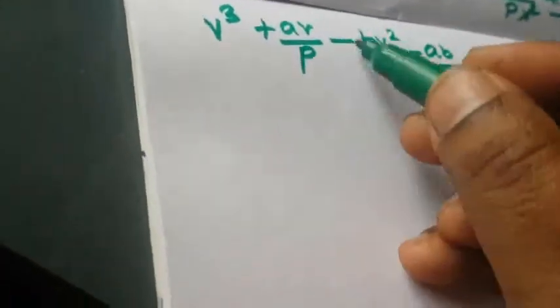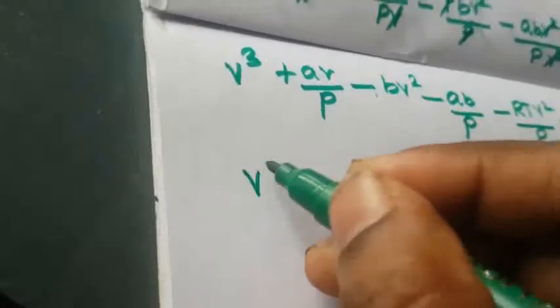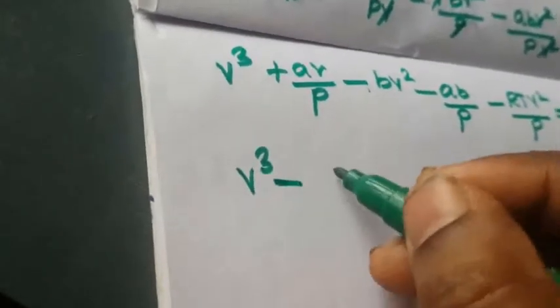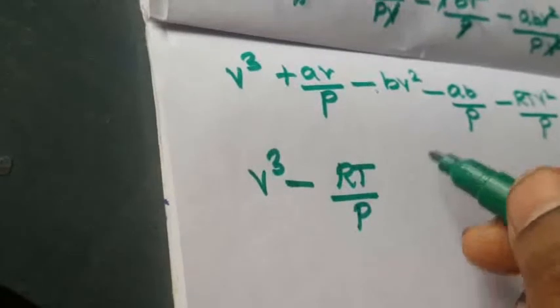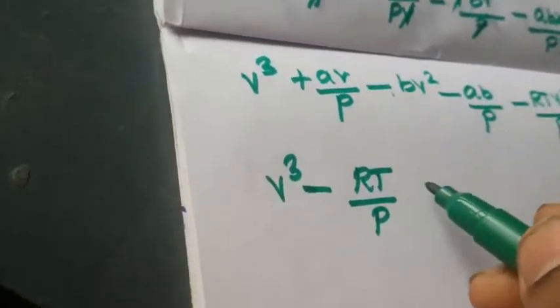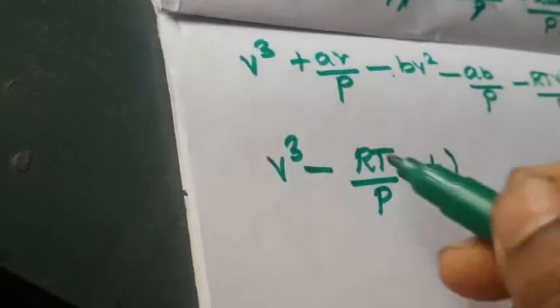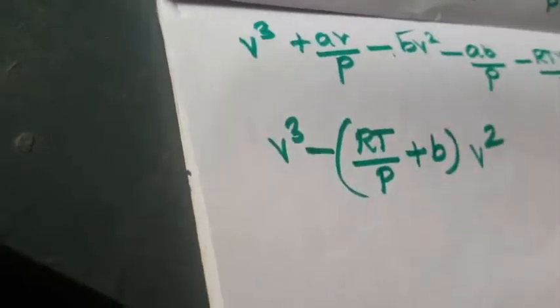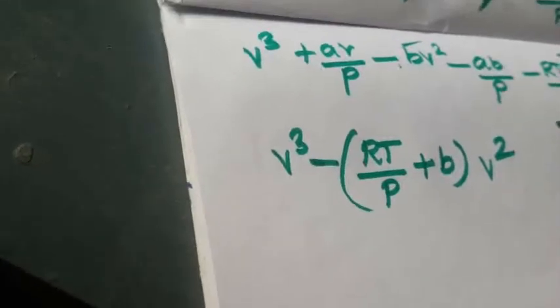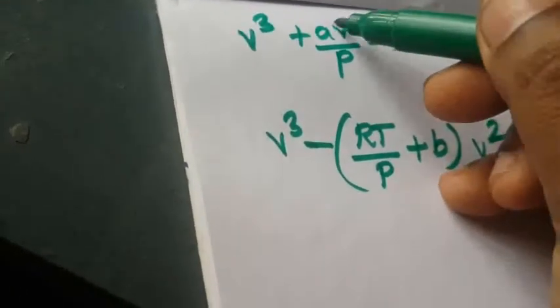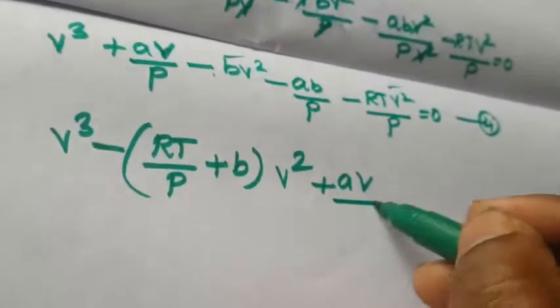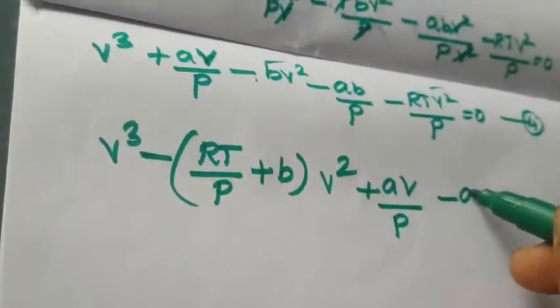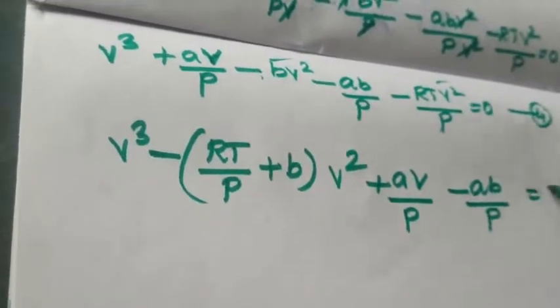Rearranging the equation, what will happen? The V cube, then the V square terms. Commonly, V cube minus RT by P, you take RT by P plus b, into V square. This is the V square term written. Then again ab, b is there, no? That is aV. Here the b term is there, so plus aV by P. Okay, this is the V term. Then the constant term, ab by P, equal to 0.